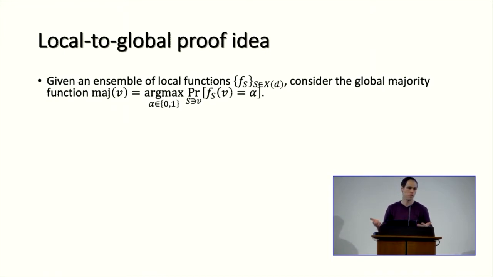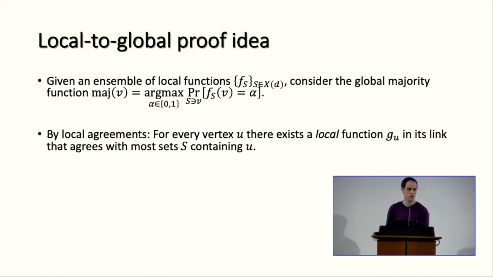So which function do we take? The natural function is the global majority function. For each vertex, we look at what value the majority of the faces give it, and we use this as the global value for this vertex.